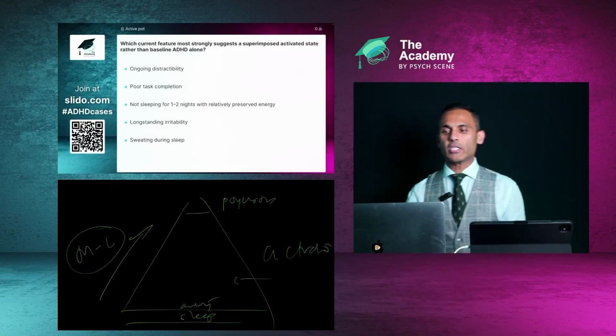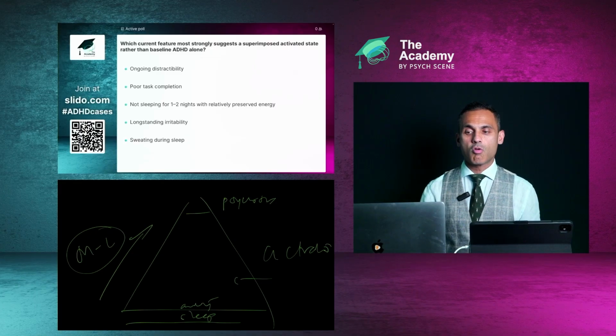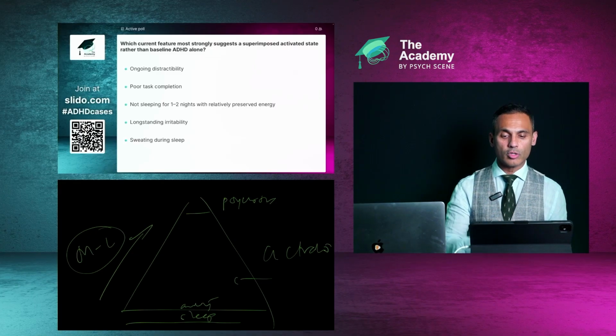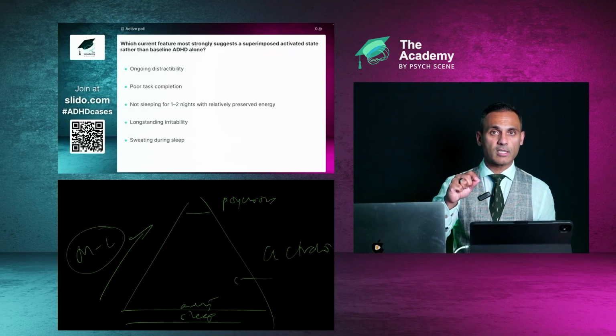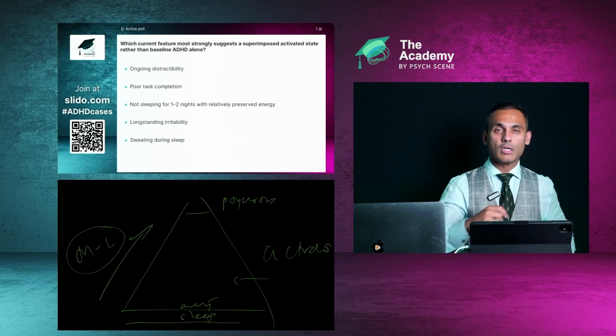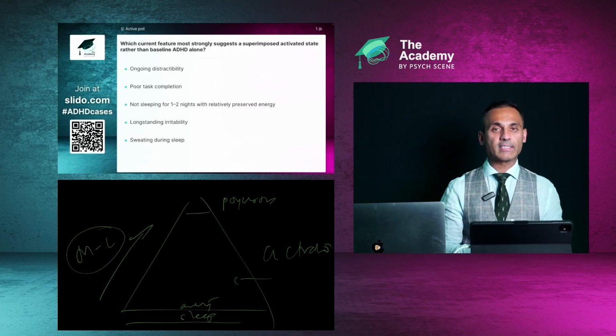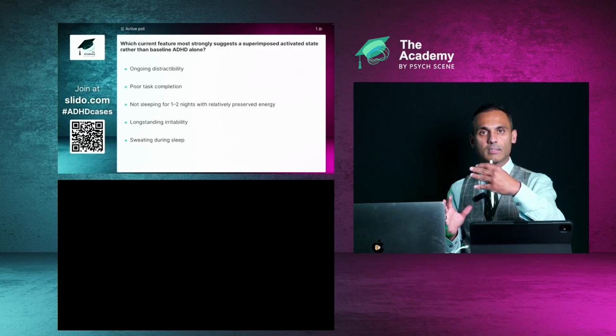So which current feature most strongly suggests a superimposed activated state rather than a baseline ADHD alone? And this is what's important. We are not looking at carving at the joints or splitting. So we are not saying this is X and not this. They are all connected, because we know that the frontal-striatal-limbic circuits are connected.